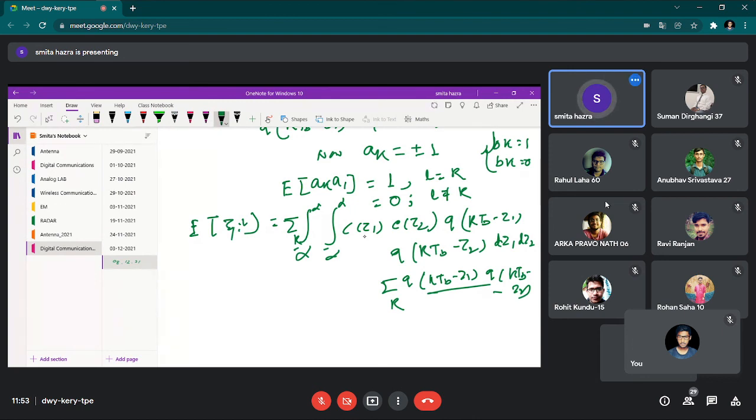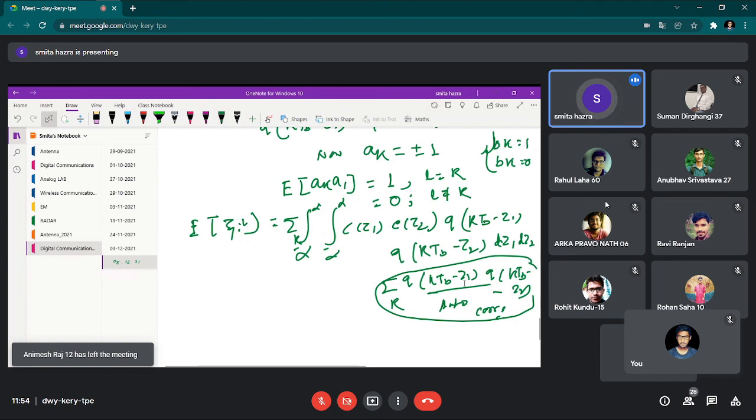What does it mean? Autocorrelation. Can you remember? This is autocorrelation. A sequence that we use in radar, with the same pulse and the delayed versions. So this is nothing but the same pulse and its delayed version.